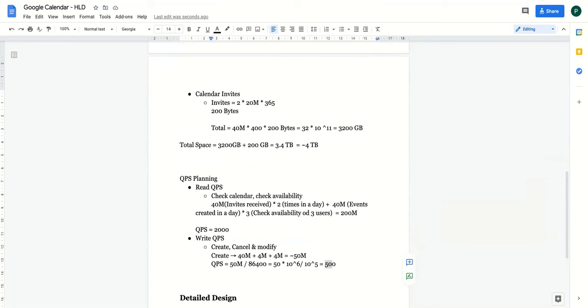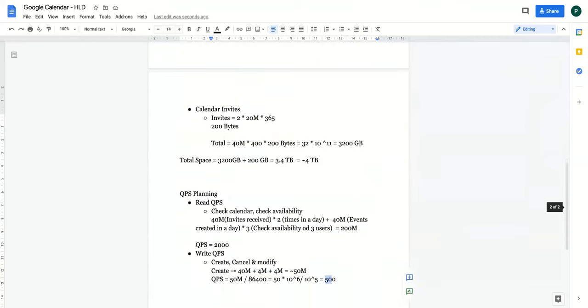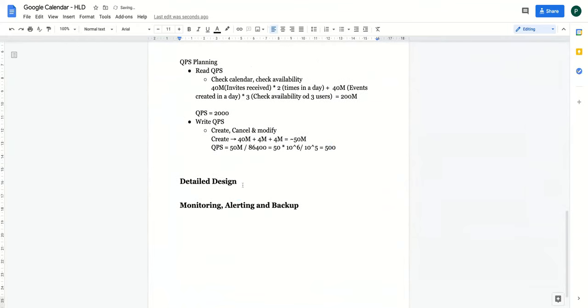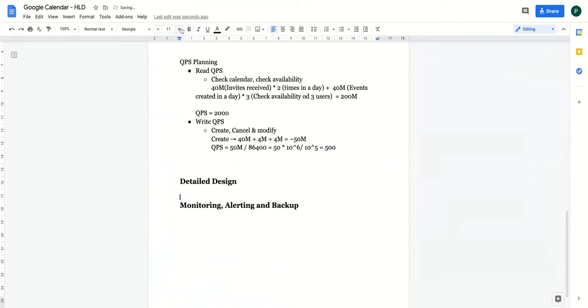Now let's try to think about what all APIs we need and how we design that, correct? So let's go to our detailed design. We have done the estimations, we have done the requirements. Let's try to figure out all the APIs which we need in this case. So let's start putting all the APIs which we have.